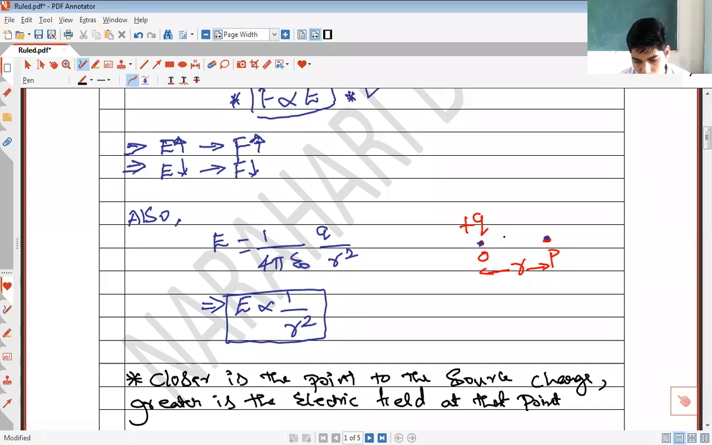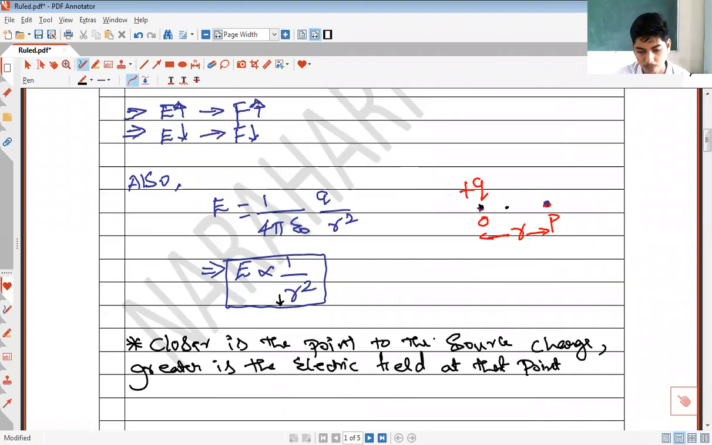See, this is the source charge and this is the point. If this point comes very close to the source charge, the strength of the electric field at this point will increase, because electric field is inversely proportional to square of the distance. As distance decreases, electric field has to increase. Can you tell me what should happen to the force experienced in this case? If I place a test charge at that point, which is very close to the source charge, what happens to the force experienced by the test charge at that point? Whether the force increases or the force decreases at that point. See, closer is the point to the source charge, greater is the strength of the electric field at that point.